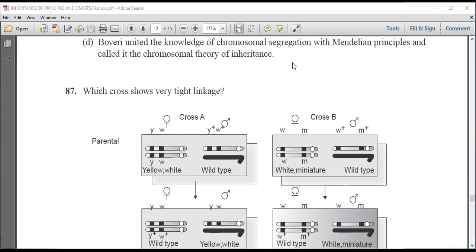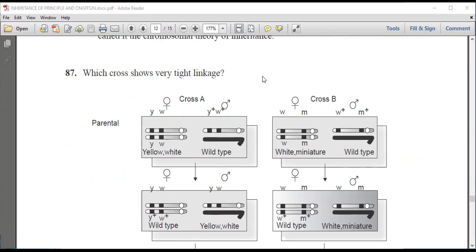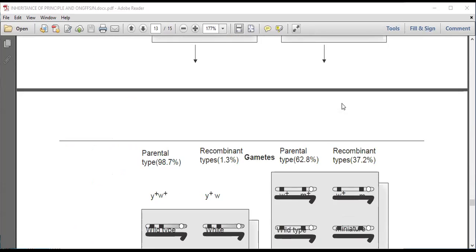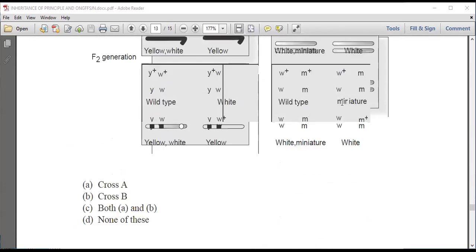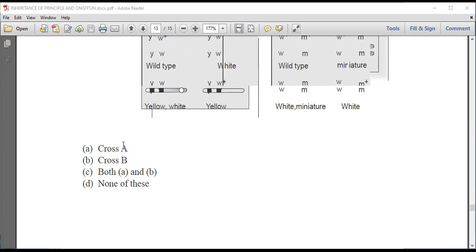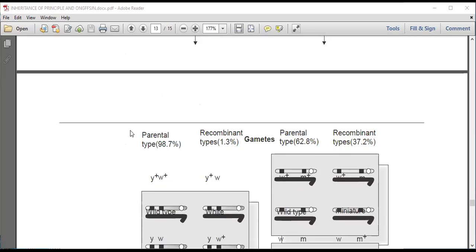Next question is, which cross shows very tight linkage? Now this is the diagram and we have to tell the cross. So this is cross A and B, and the options are cross A, B, both or none.